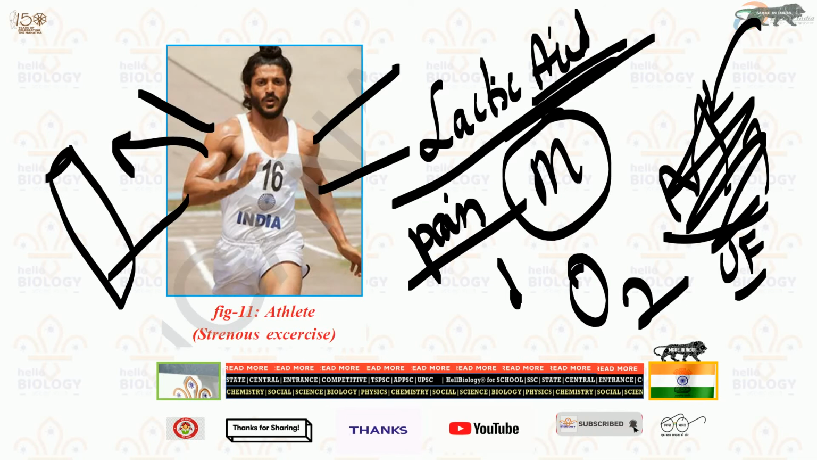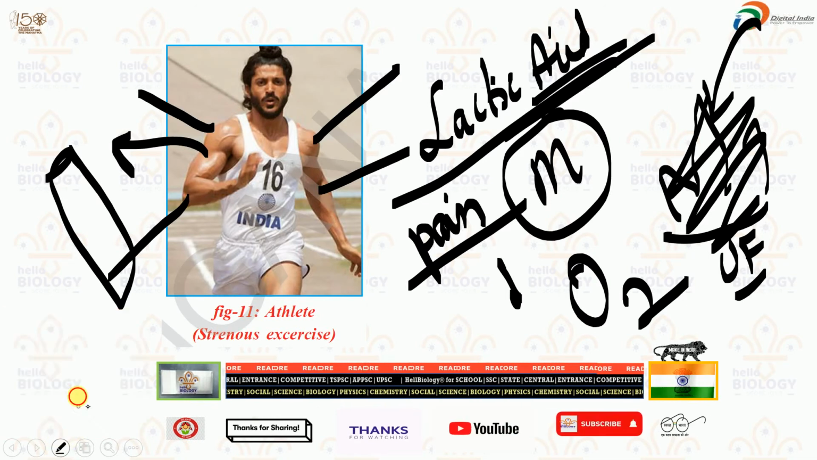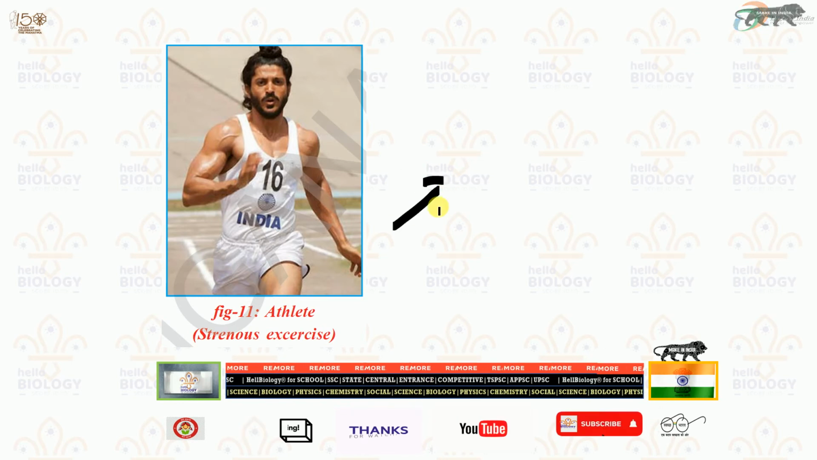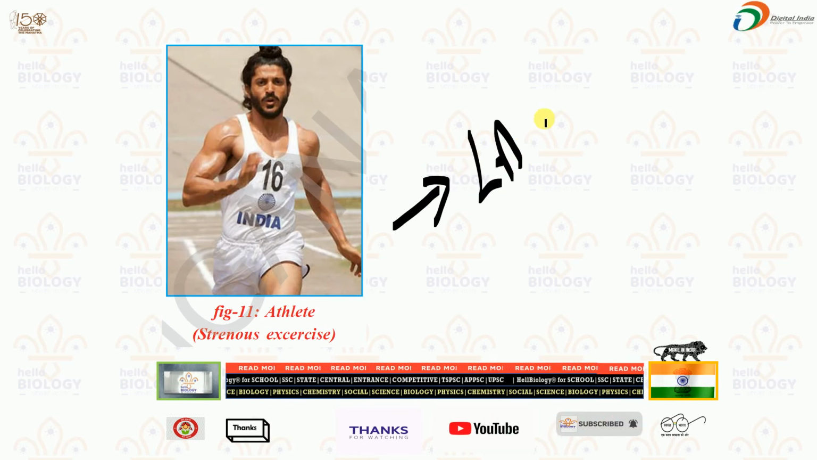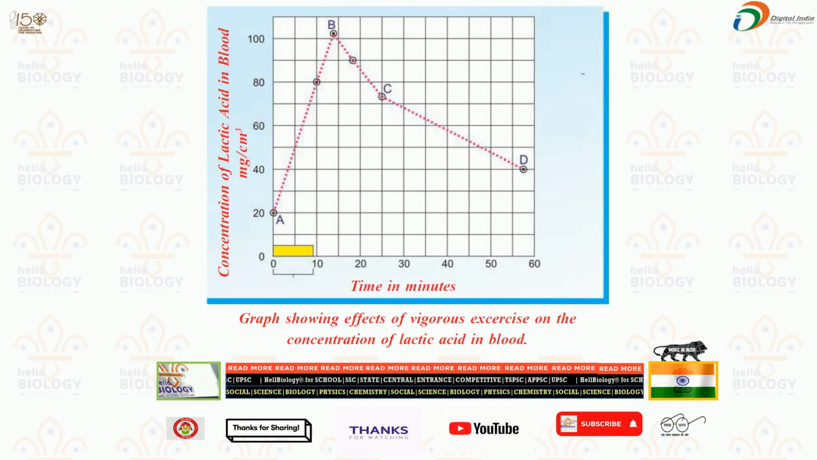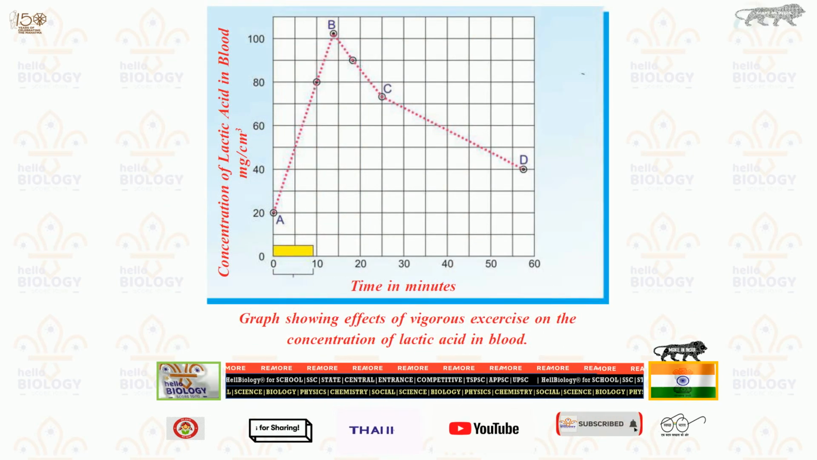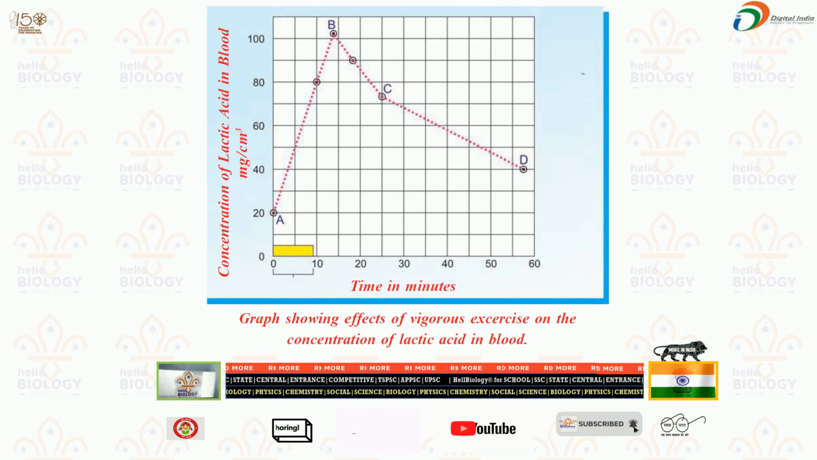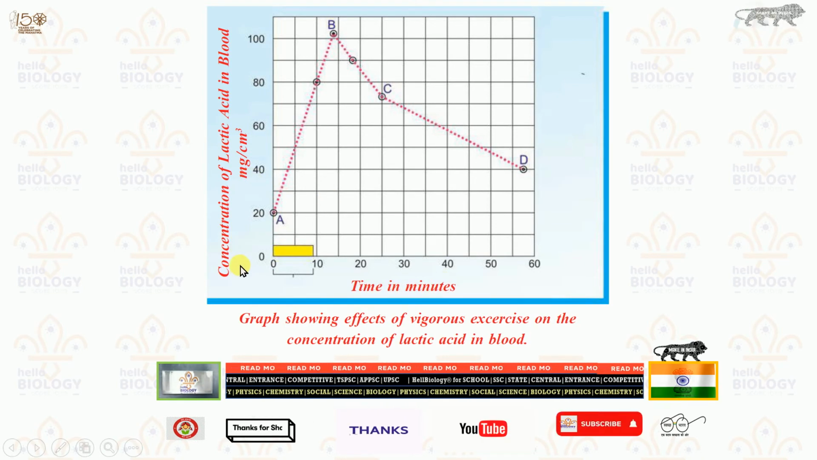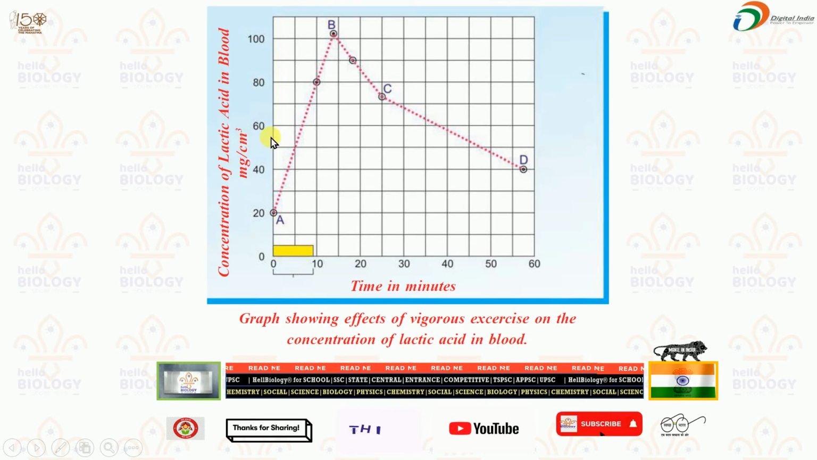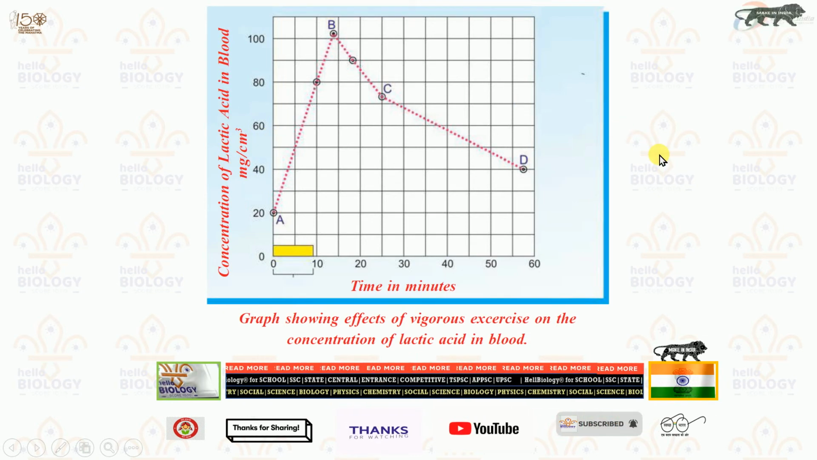Researchers have also conducted several experiments to know how lactic acid is produced. We will observe this by this graph. On the x-axis you can see time in minutes, and on the y-axis you can see concentration of lactic acid in blood in mg per centimeter cube. So this will explain lactic acid production.